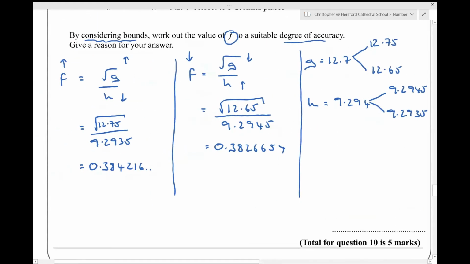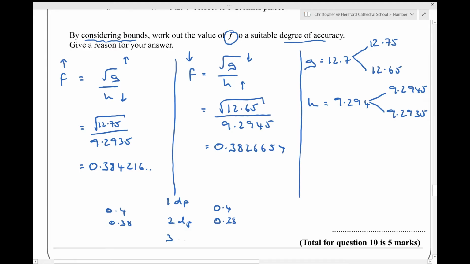Right, let's have a look at these answers. I've got the upper bound of f on the left and the lower bound of f on the right. If I work to 1 decimal place, then the upper bound on the left is 0.4 and the lower bound on the right is also 0.4. Look at that, so that's good. What about if I push it to 2 decimal places? Will I get the same in both cases? On the left-hand side, the upper bound, I get 0.38. And on the other side, look at that, I get 0.38 as well. So I can go to 2 decimal places.